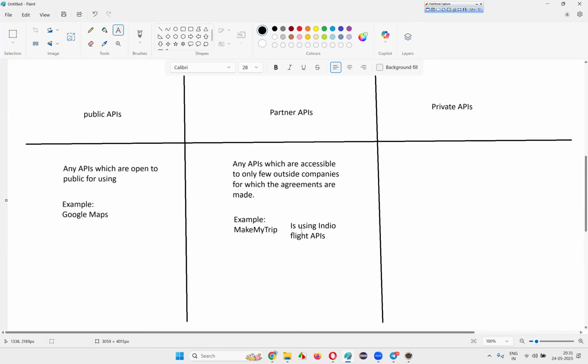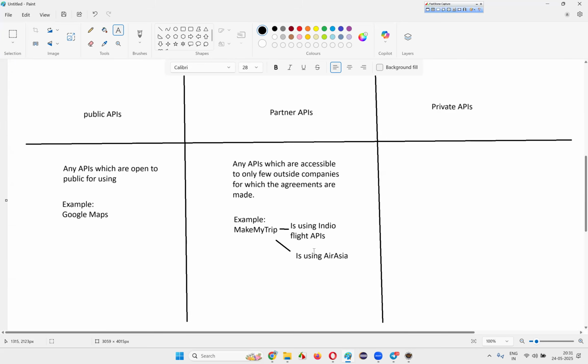So Make My Trip is a travel website which can show not only the flight details of Indigo but also different airlines, right? Make My Trip is one example which is partnering with different flight companies like Indigo or AirAsia. Ease My Trip is there, Make My Trip is there.